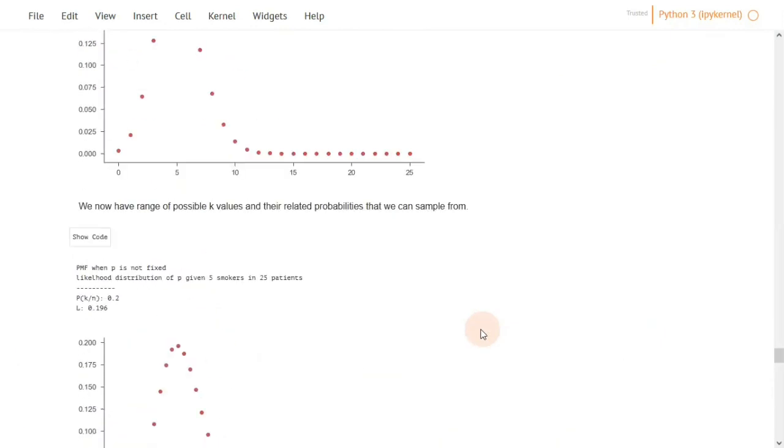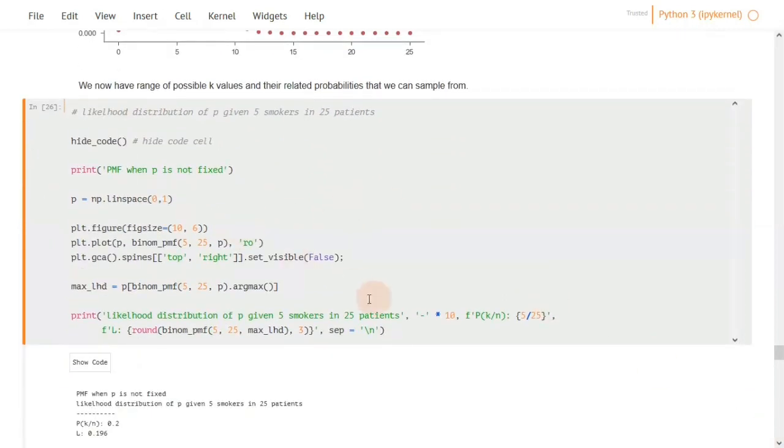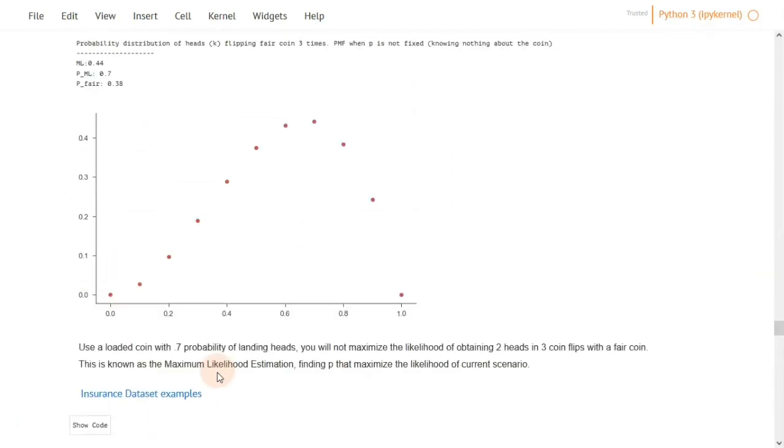Okay, similarly, this is the same thing we have been doing here for the example of 5 over 25, the same thing, calling the binomial, fixing 5 and 25 and changing p's, and we are plotting p's at the x-axis and the probability mass function or the likelihoods at the y-axis. This one is similar also, and